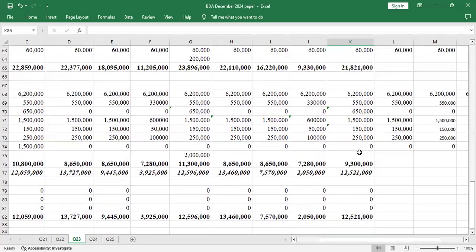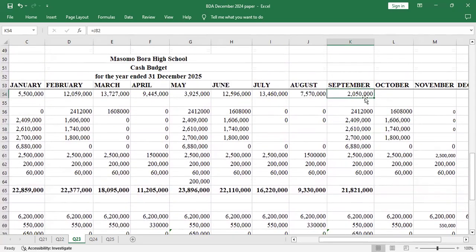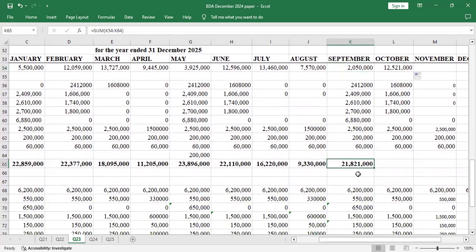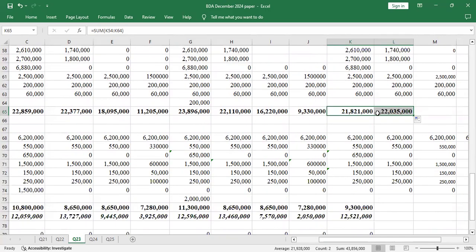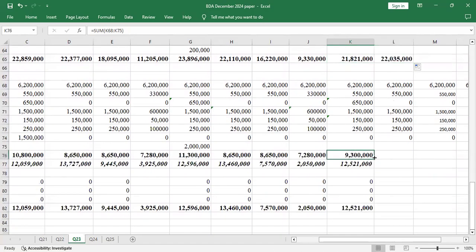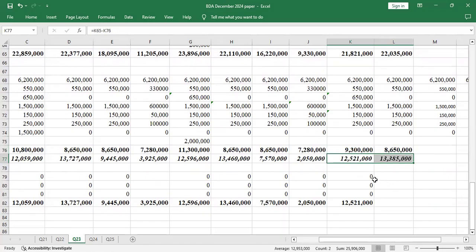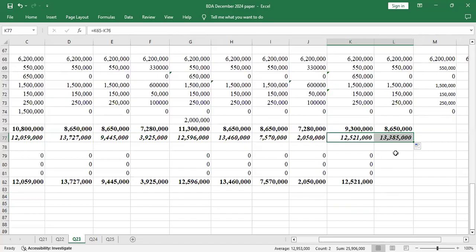Then the same procedure continues. You come here, you drag to get the opening balance for October. Then you just come here and drag. You drag that. Then you also drag this. Yeah, your work is easier now. Just drag and it adds and subtracts. Then you put 0, 0, and 0. Then you drag that.